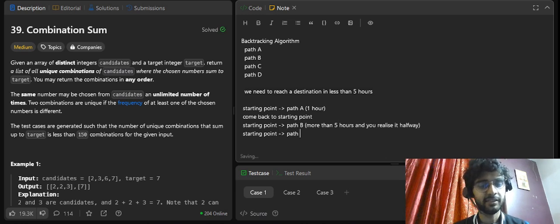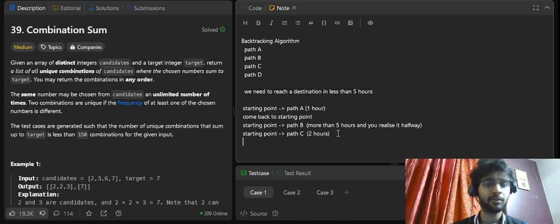I have path C. You say this path takes around 1 hour halfway, and the other half we can cover in 2 hours very clearly, right? So it will be taking 2 hours to reach there. I have checked that it's taking me 2 hours.